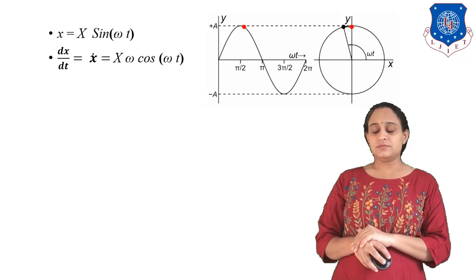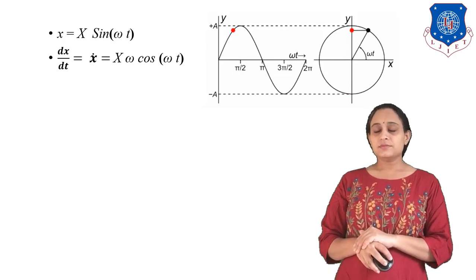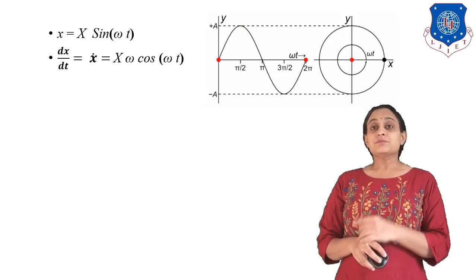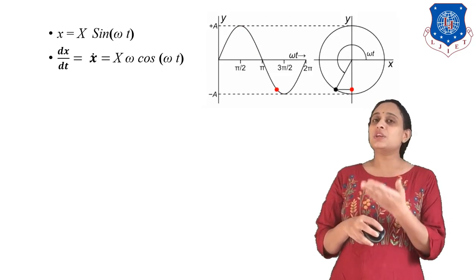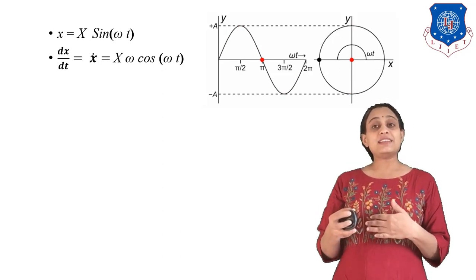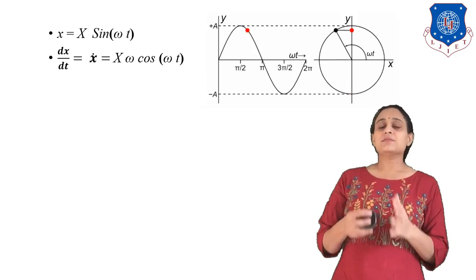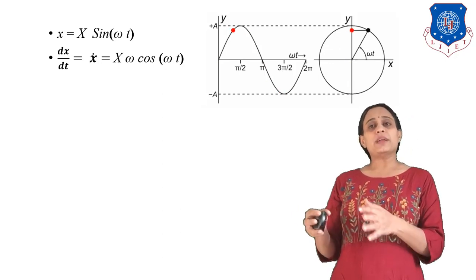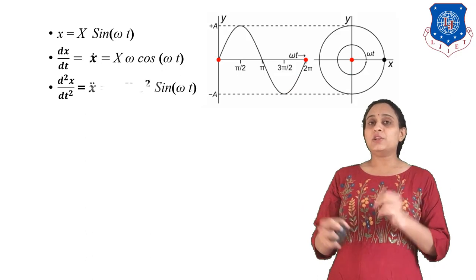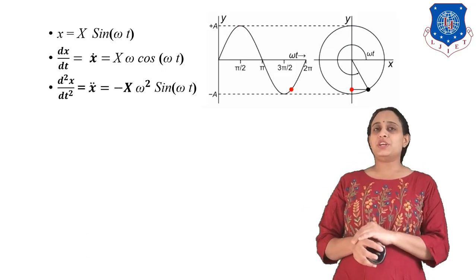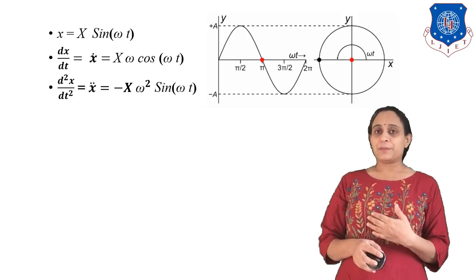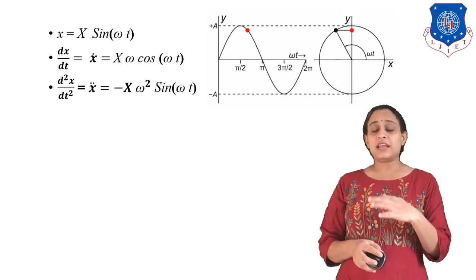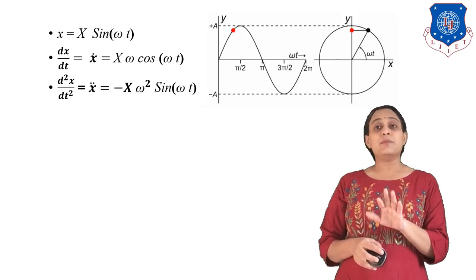Hence we can write, we have to differentiate omega t also. So let us differentiate omega t, and what we will get? We will get x omega cos omega t as our value. Now let us redifferentiate this value. It means we will get d square x by dt square. So this equation can also be written as x double dot.